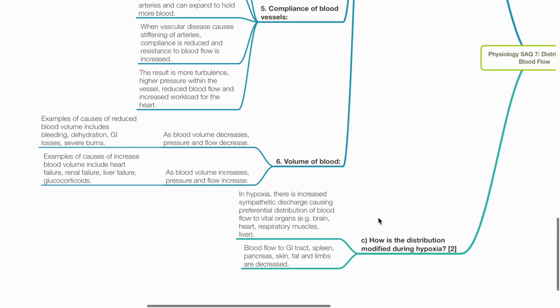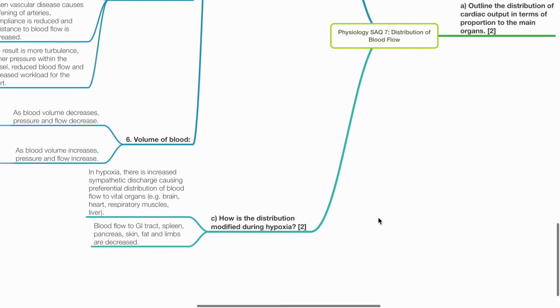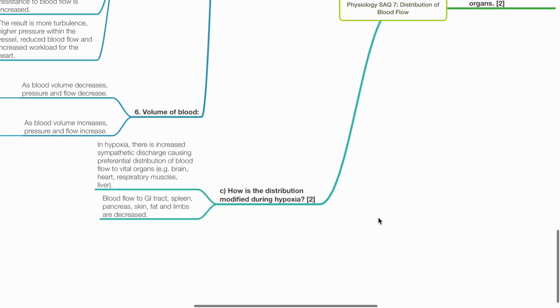C. How is the distribution modified during hypoxia? 2 marks. In hypoxia, there is increased sympathetic discharge causing preferential distribution of blood flow to vital organs such as the brain, heart, respiratory muscles, and liver. Blood flow to the GI tract, spleen, pancreas, skin, fat, and limbs is decreased due to vasoconstriction.